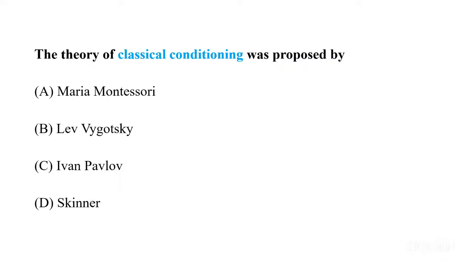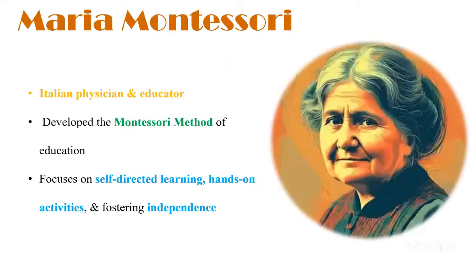Next question is, the theory of classical conditioning was promoted by whom? Okay, till now you should know the answer before reading the options even. But the options are A, Maria Montessori, B, Lev Vygotsky, C, Ivan Pavlov, and D is Skinner. Let's understand each option one by one, but I'm hoping you know the answer. When we talk about Maria Montessori, we know she was related to education. She has given the Montessori method. She was focused on self-directed learning and hands-on experience of children. So she has talked about early childhood.